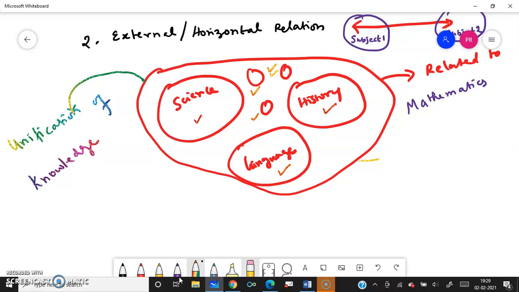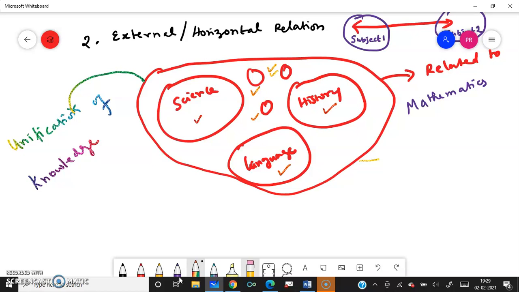Suppose in mathematics we talk about speed and distance; it comes in physics also. If you talk about statics and dynamics, you may feel it is not mathematics teaching only, but physics in a mathematics class. Somewhere or other, physics is highly related to mathematics.